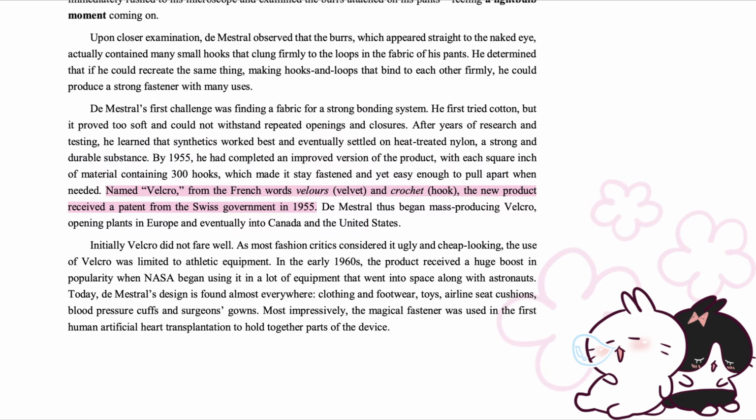Named Velcro, from the French words velours, velvet, and crochet, hook, the new product received a patent from the Swiss government in 1955. De Mestral thus began mass-producing Velcro, opening plants in Europe and eventually into Canada and the United States.